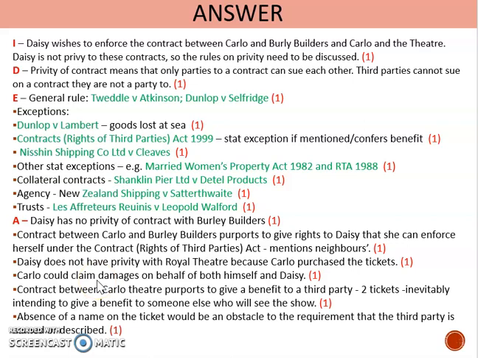We could plausibly argue that the contract seems to give a benefit to a third party because if you buy 2 tickets, inevitably someone should be benefiting it. However, the absence of a name on a ticket would be an obstacle to this requirement, so it'd be better for Carlo to sue on her behalf. So she can enforce against the builders, but she can't probably enforce against the theatre.